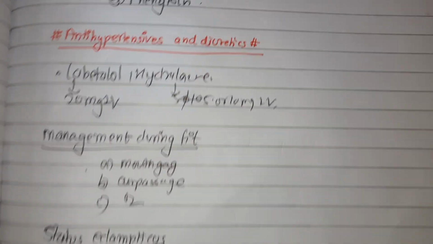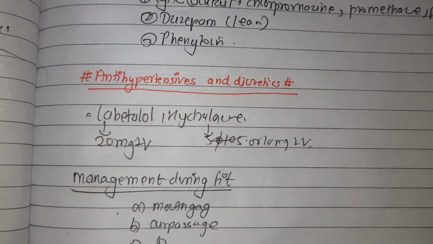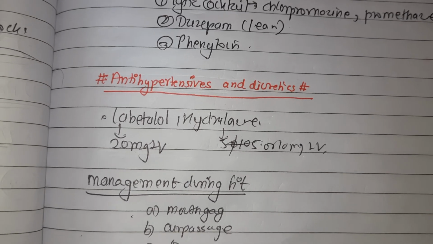The presence of pulmonary edema requires a diuretic. In such cases, furosemide should be administered in doses of 20 to 40 milligrams intravenously and repeated at intervals.